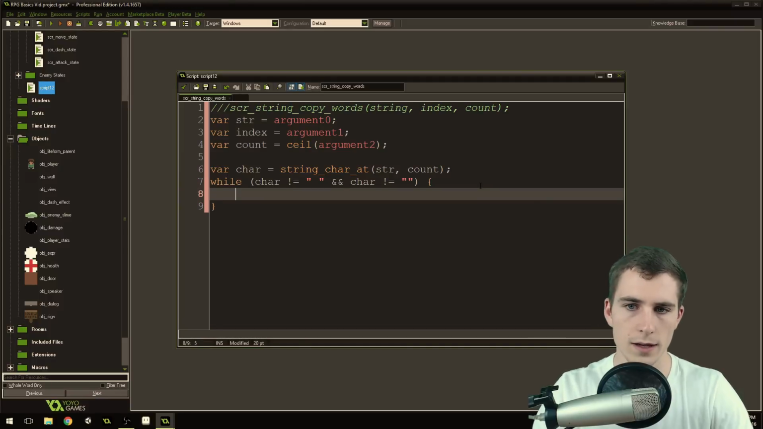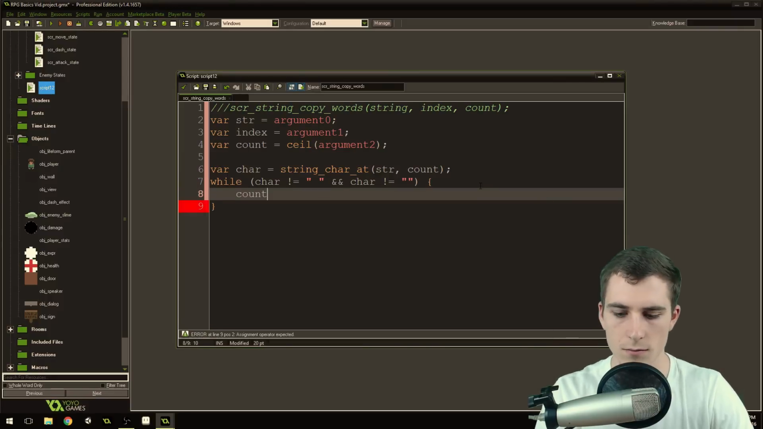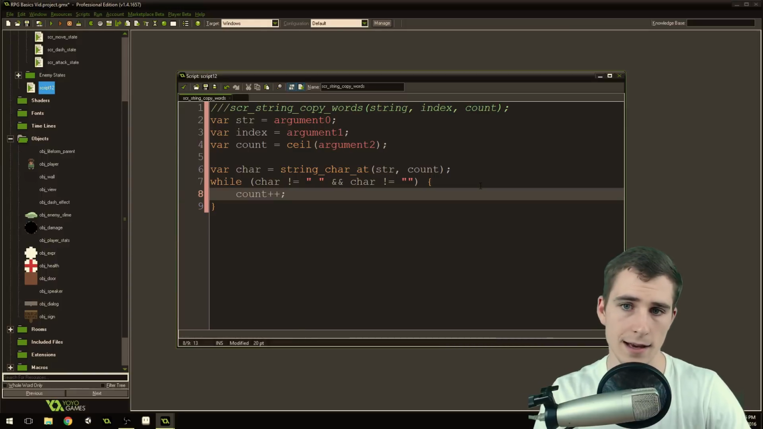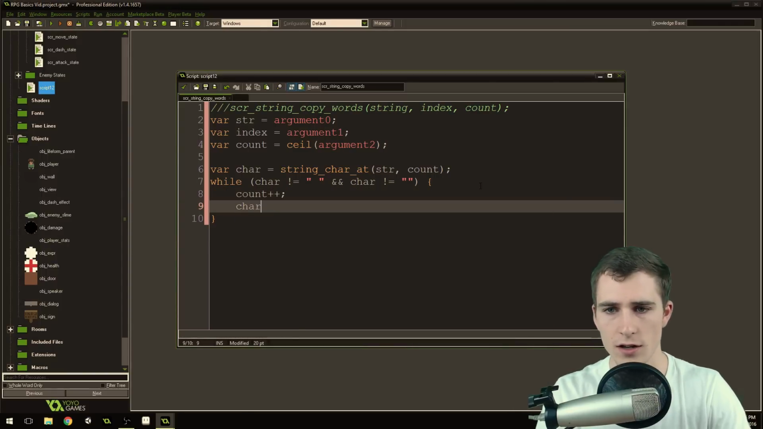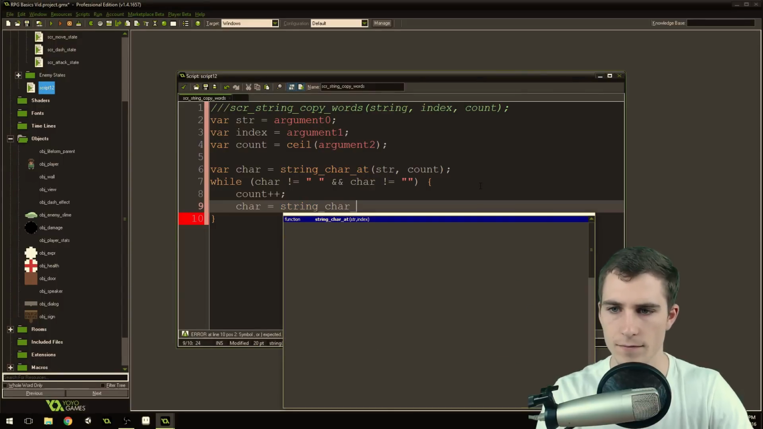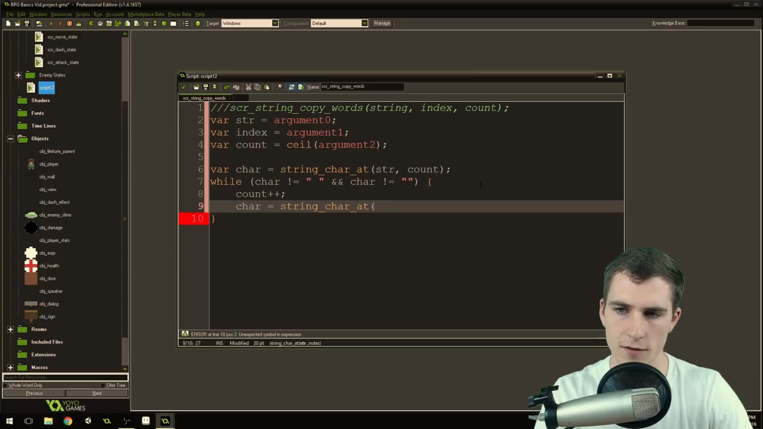Then we're going to do count plus plus, so we're going to add to the count. And we're going to say char equals string char at, string, count. We're just updating the char variable, or else our while loop will go on forever if we don't update it. There we go.